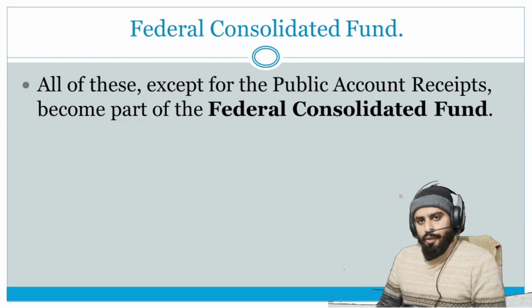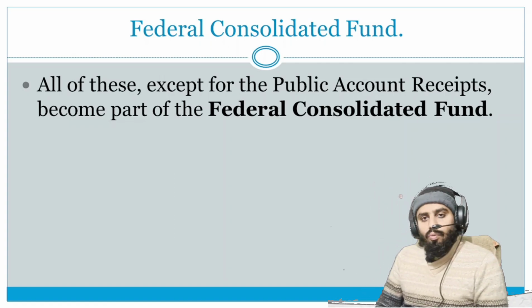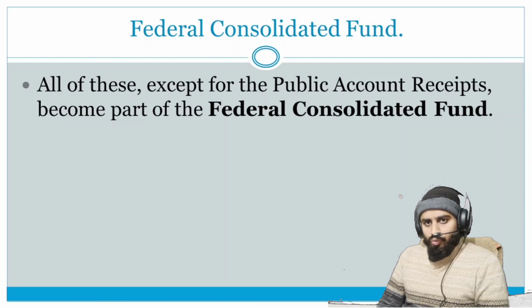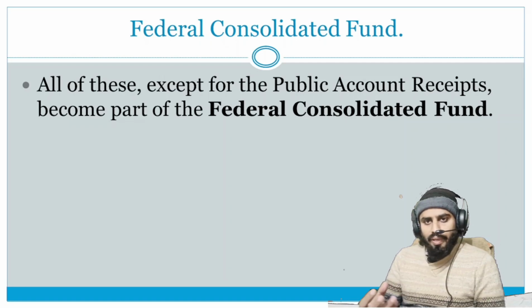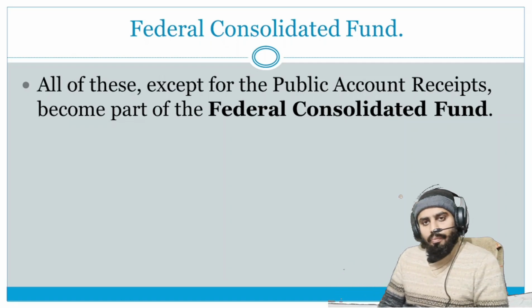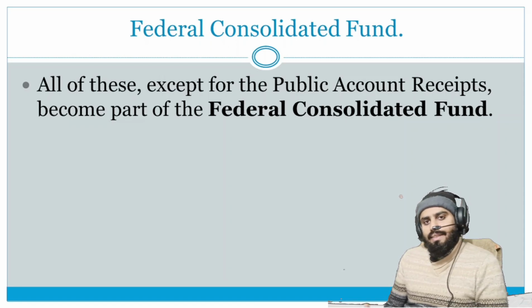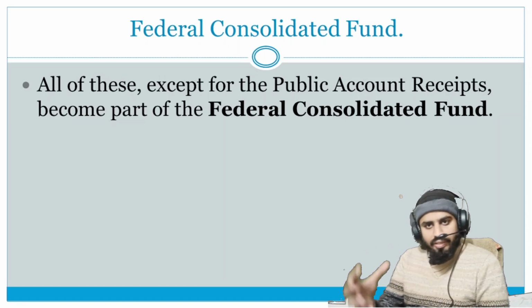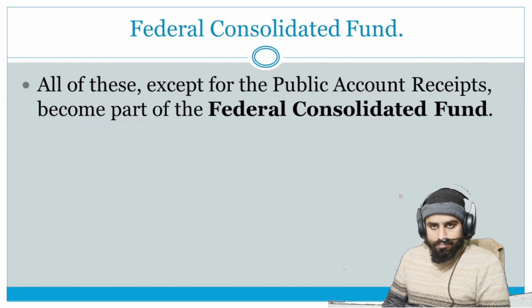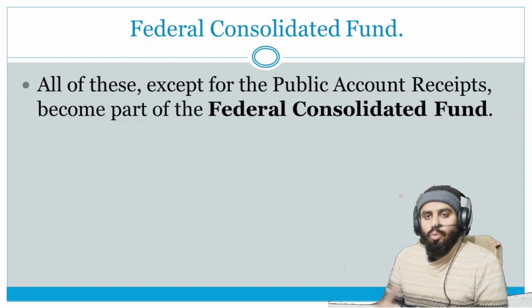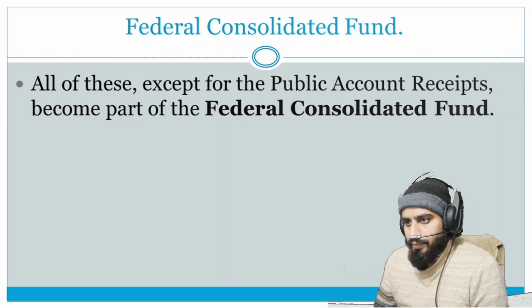So this is a very important question: what is the federal consolidated fund, and which combination makes up the federal consolidated fund? So you can say, except for the public account, all the collection sources are the federal consolidated fund. And what is the public account? We will see it later.